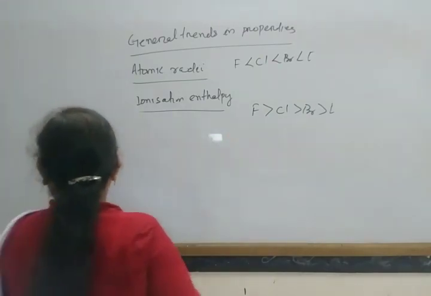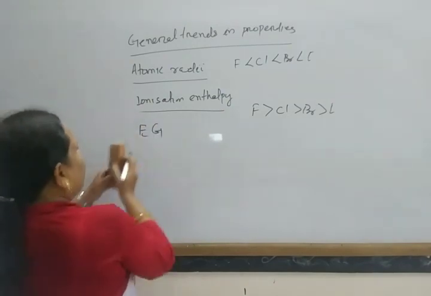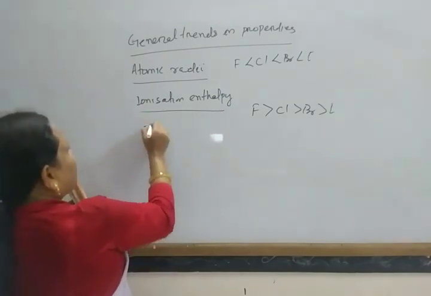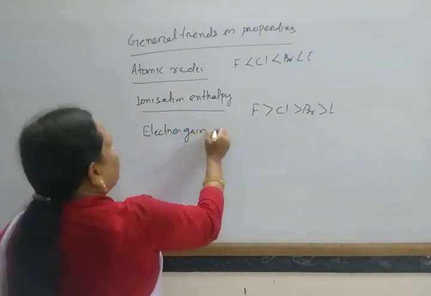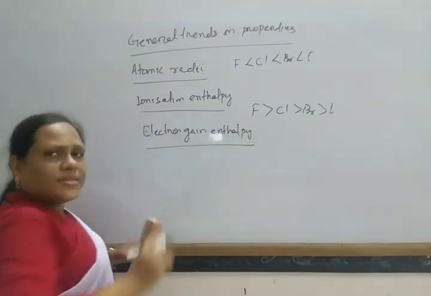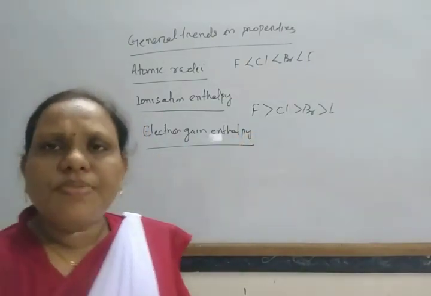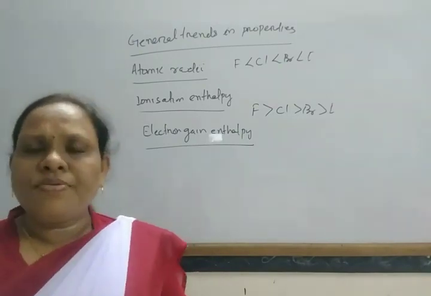Next come to another property, that is electron gain enthalpy. The halogens have the highest value of electron gain enthalpy in the respective period.